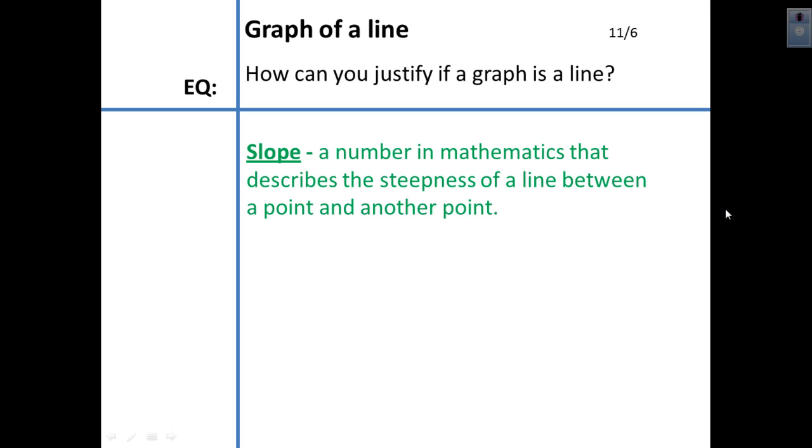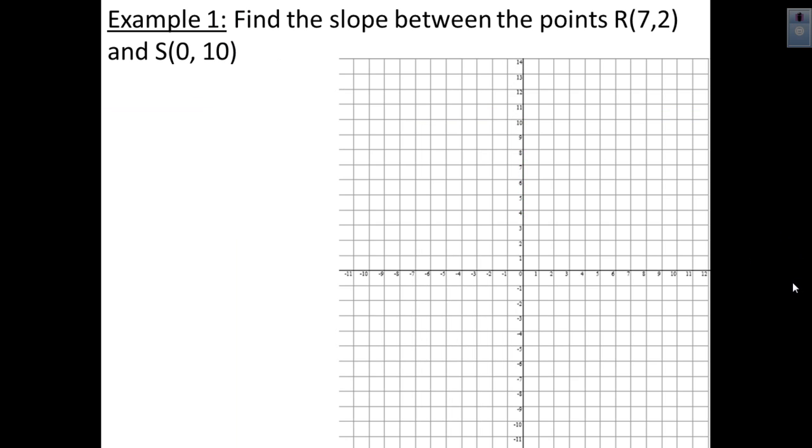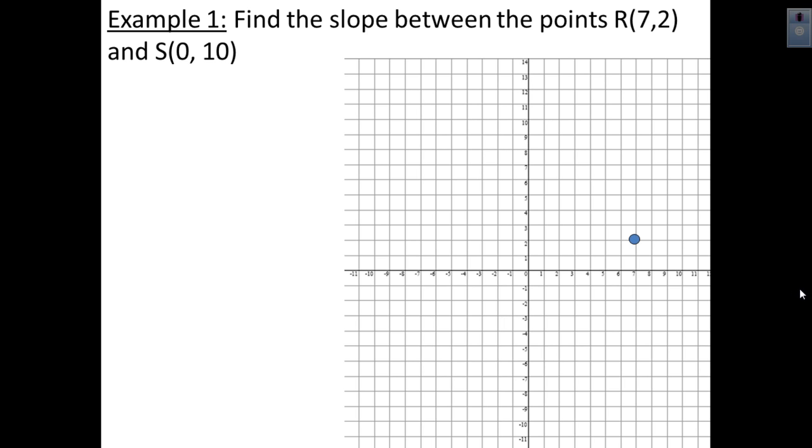First, we're going to begin by defining the word slope. Slope is a number in mathematics that describes the steepness of a line between a point and another point. I'm going to illustrate how to find the slope between 2 given points using graphing. So first, we're going to do 7, 2, then 0, 10.